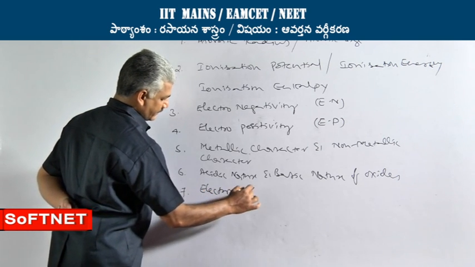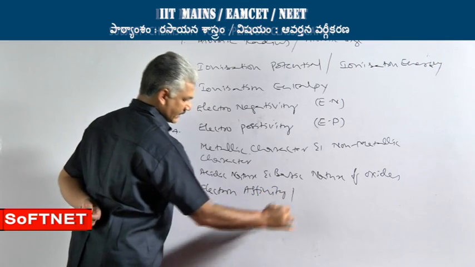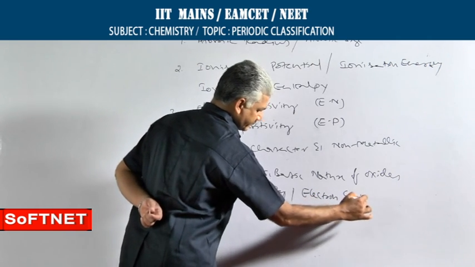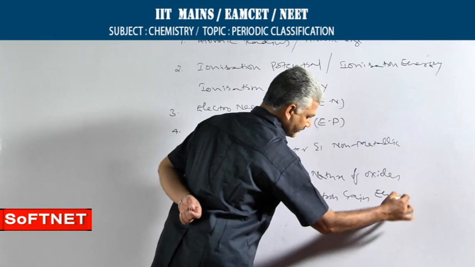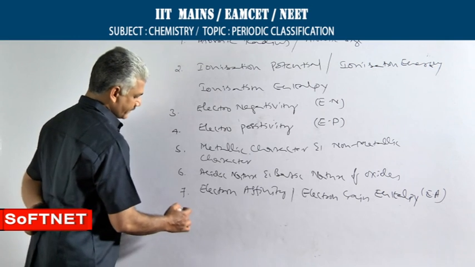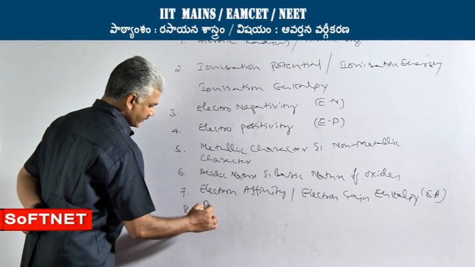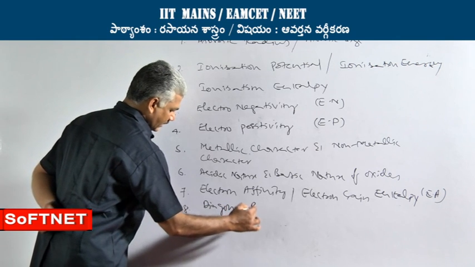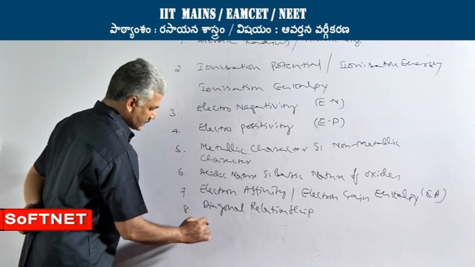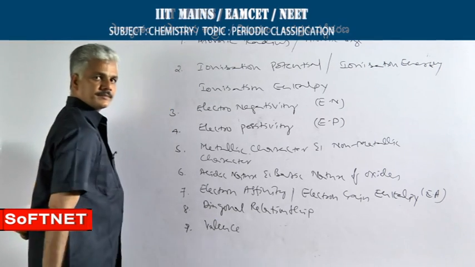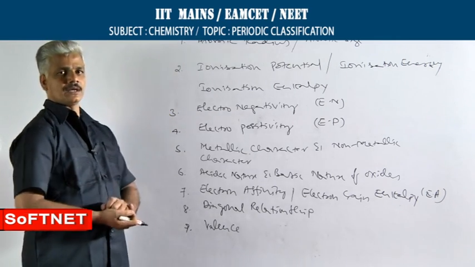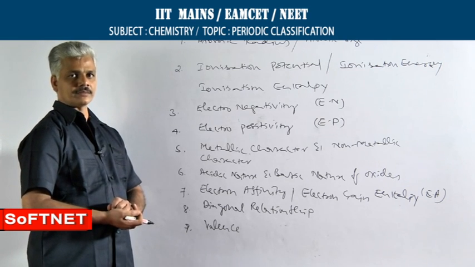Electron affinity. Electron affinity is also called electron gain enthalpy, in short represented as EA. Next is diagonal relationship, and the last one is valency. So these 9 properties get repeated at regular intervals of atomic numbers.